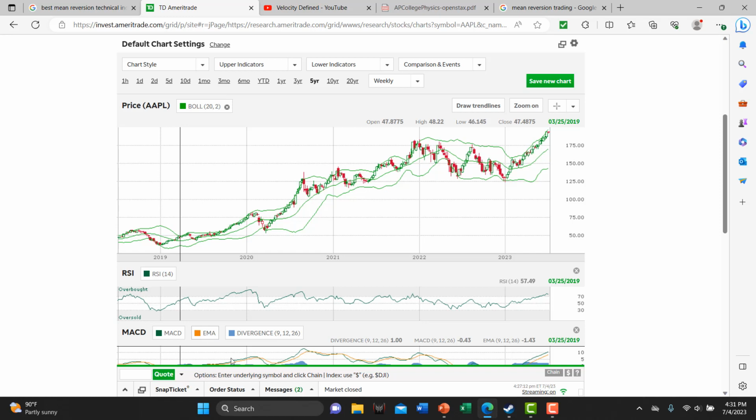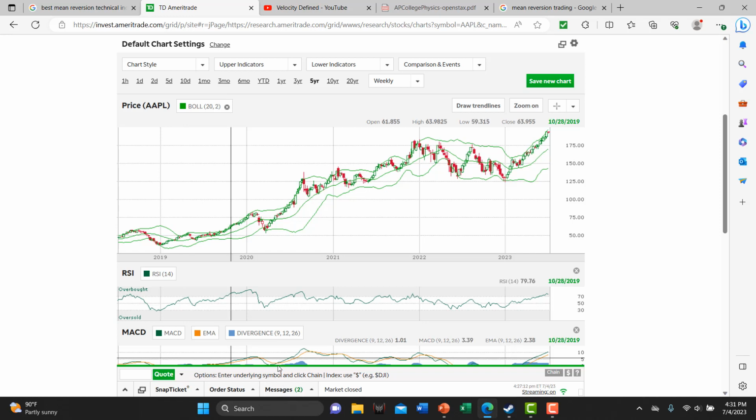Okay, so if it's crossing it on the way up, it's a buy time. Okay, so you would buy here, right? You've got that line crossing the orange line, so you're buying there, and then you'll sell here, right? It's coming back, it's crossing on the way down, so you would have bought here and sold there, so that would have been a nice profit. You would have bought here, right? MACD line is on its way up above the signal line, and you would have sold here. Okay, so no profit in that trade.